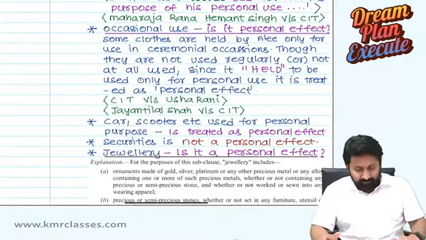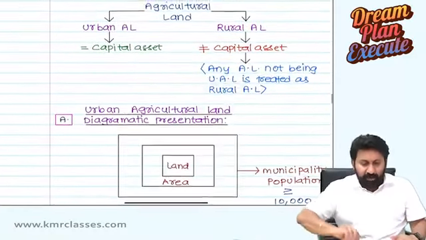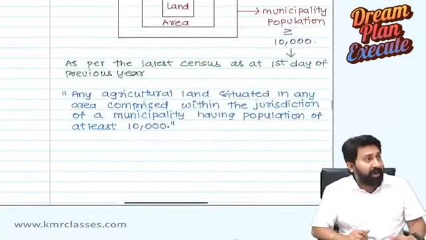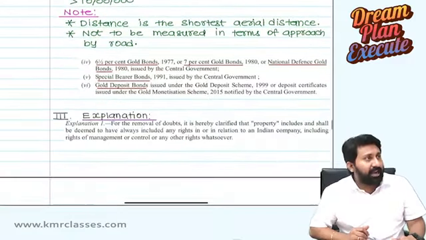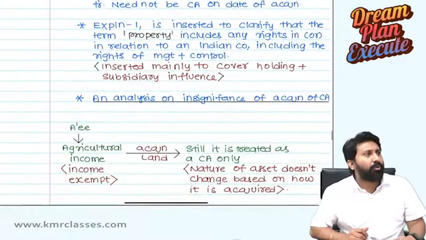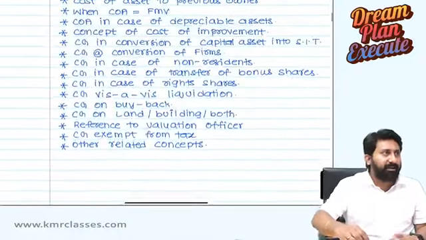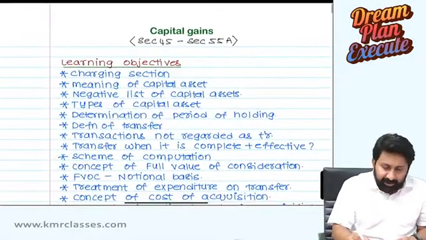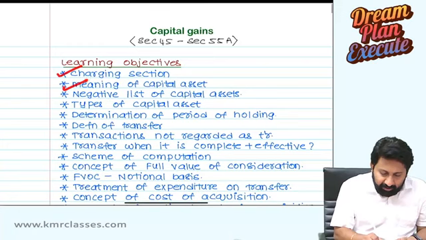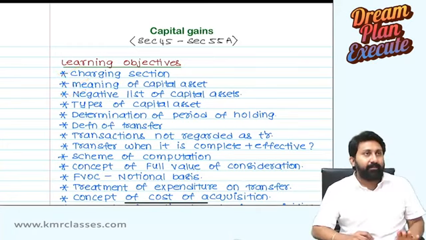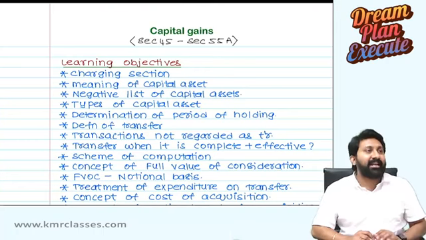On that only, I prepared diagrams as well for your understanding. If you can understand that, super. A doubt will not come in your life. After that, what is asset versus capital asset? So much discussion is still pending for us. That I will put in the second part of our lecture. Now we completed the charging section. Meaning of capital asset is half completed. Negative list we completed; sorry, the negative list of agricultural land is pending.